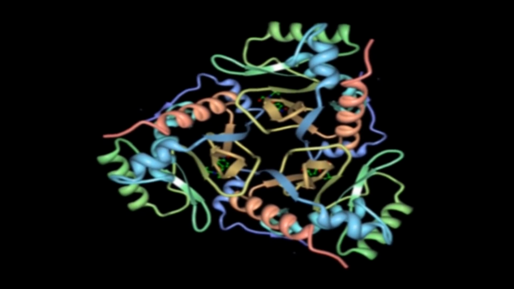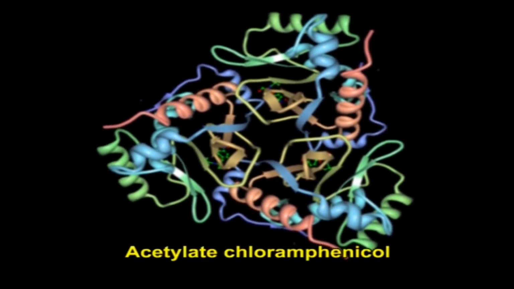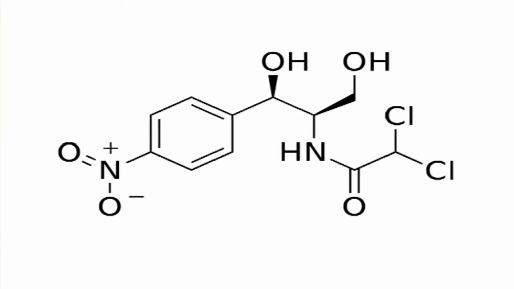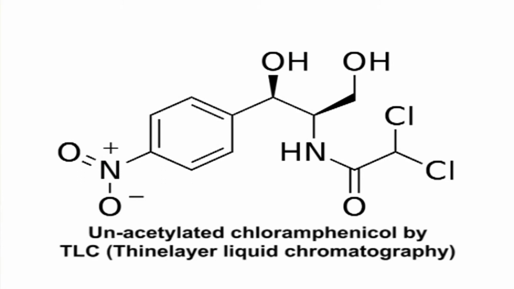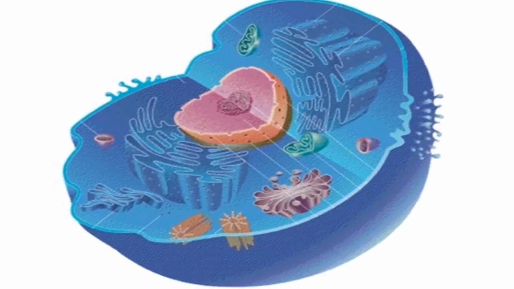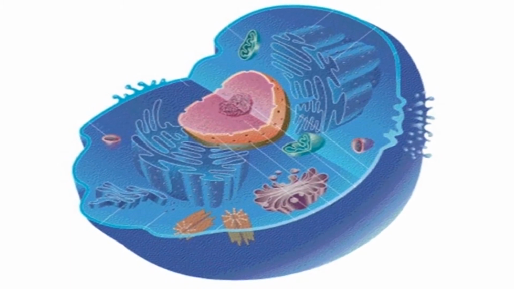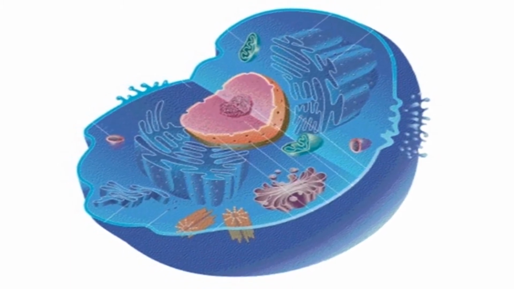It too can be monitored since it can acetylate chloramphenicol. The acetylated chloramphenicol can be separated from unacetylated chloramphenicol by TLC, that is thin layer chromatography, and identified by the presence of label in chloramphenicol. There is basically no related level of activity in eukaryotic cells with this test, so it can be very sensitive.